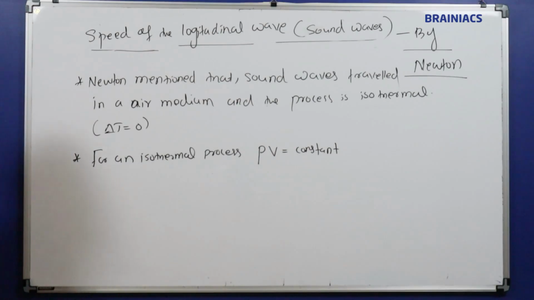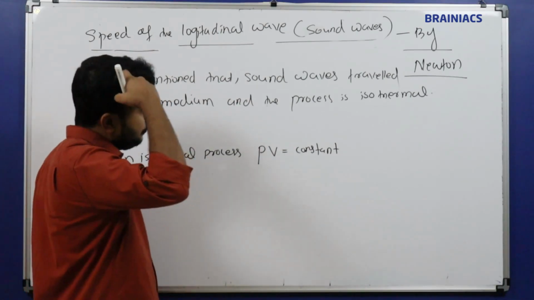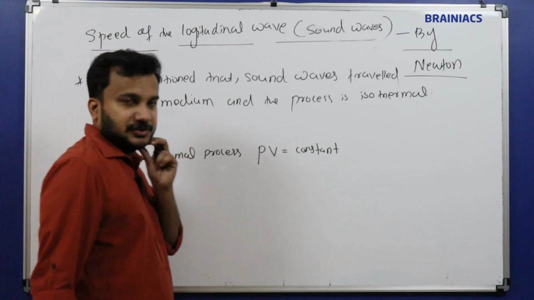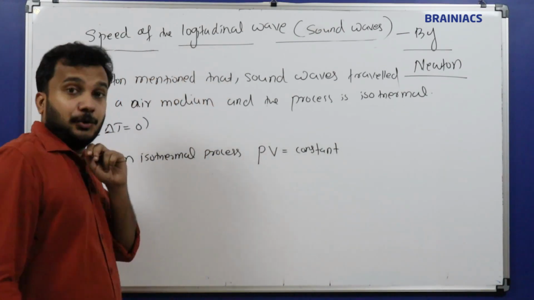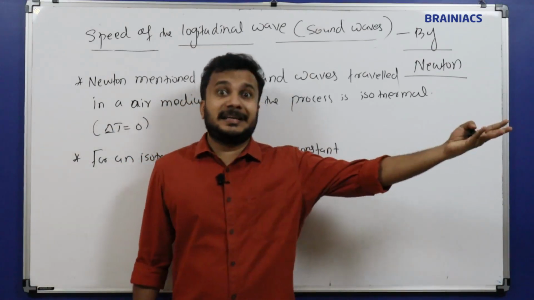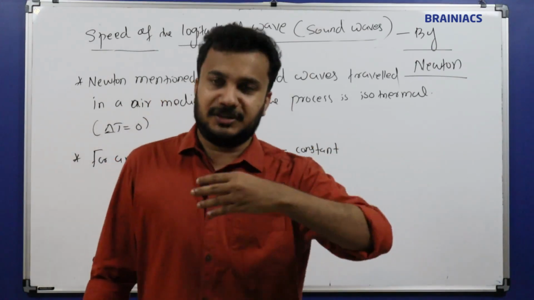Pressure into volume is constant. If pressure into volume is constant, then that equation can be applied in case of an isothermal process. Now I want to find out, I know the general equation of velocity. Velocity is equal to root of B by rho, because in an air medium the bulk modulus will come.